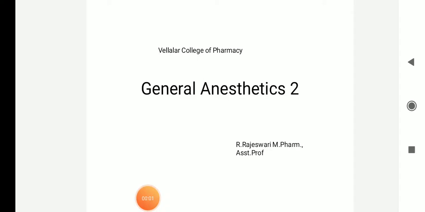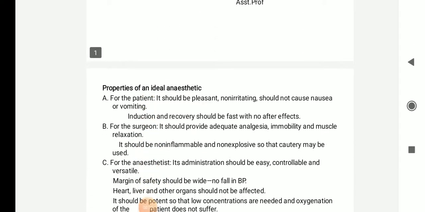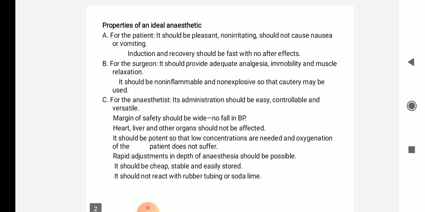Hello everyone. Today let us continue with the topic general anesthetics. Okay. So next we are going to see about the properties of the ideal general anesthetics.